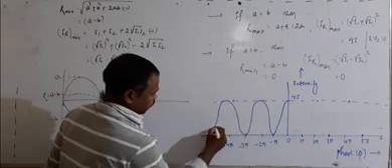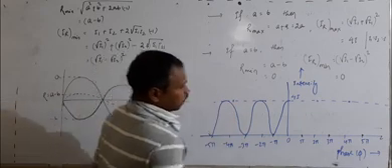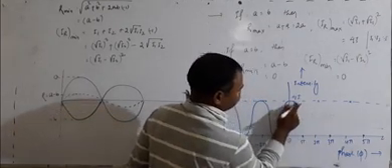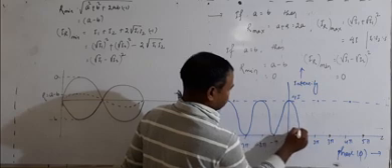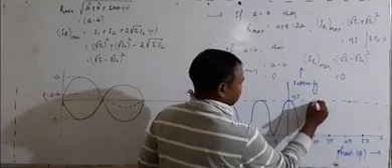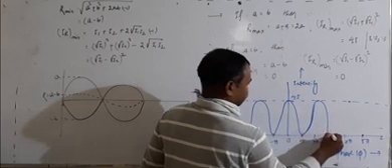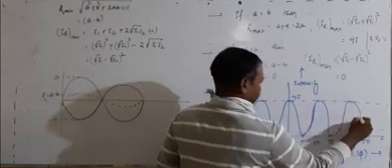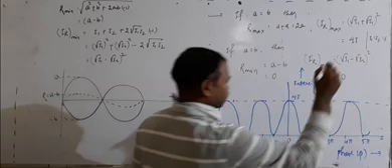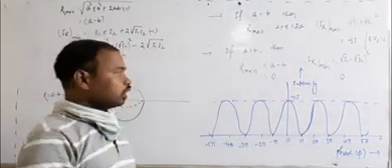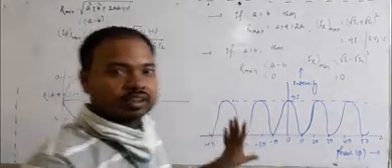Then at 5 pi it is minimum. On this side also the same thing: minimum, then maximum, then minimum, then maximum, minimum, maximum like this. This is the resultant intensity distribution in interference. Okay, thank you.